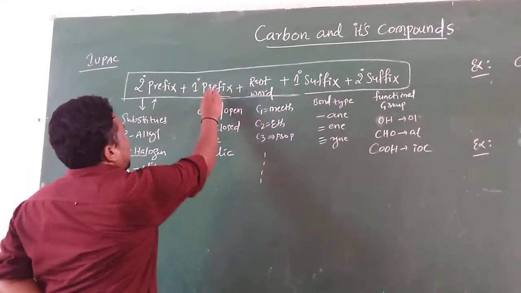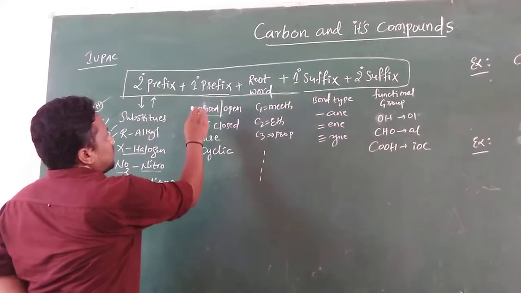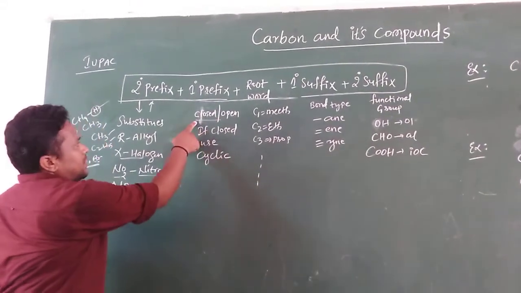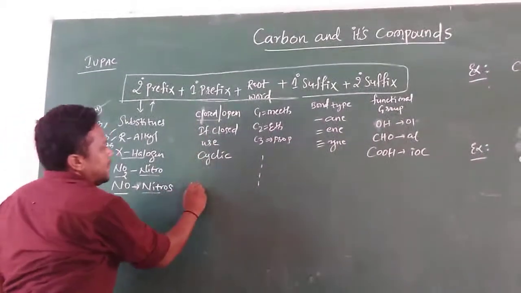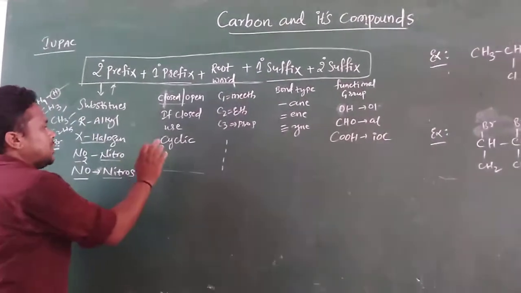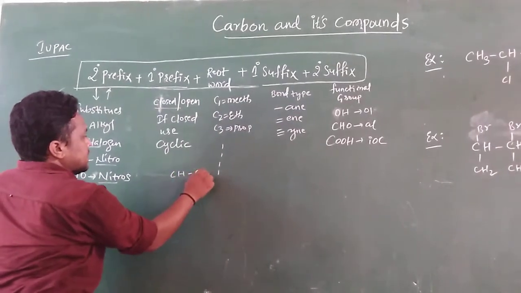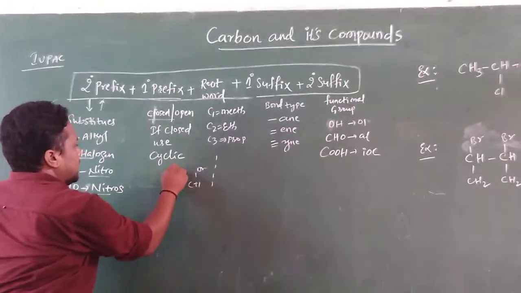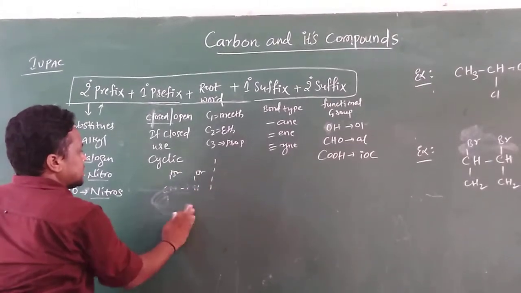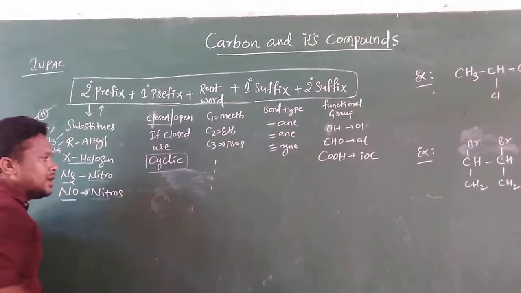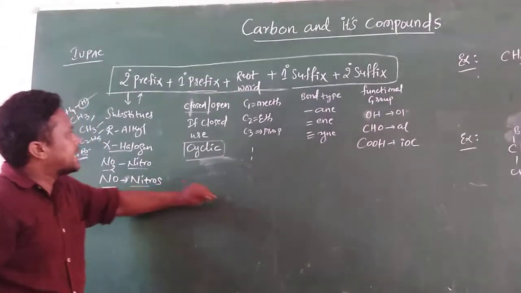Next one is the primary prefix. In this there are only two types, that is nothing but closed and open chain. If the given compound is an open chain structure, then you need not mention anything. But if it is a closed chain structure, then you need to mention the word cyclic while writing the name.